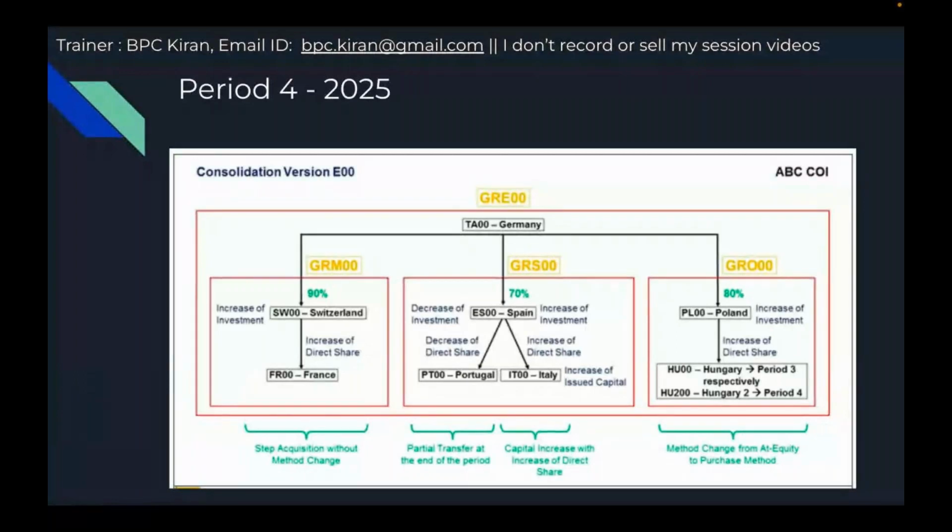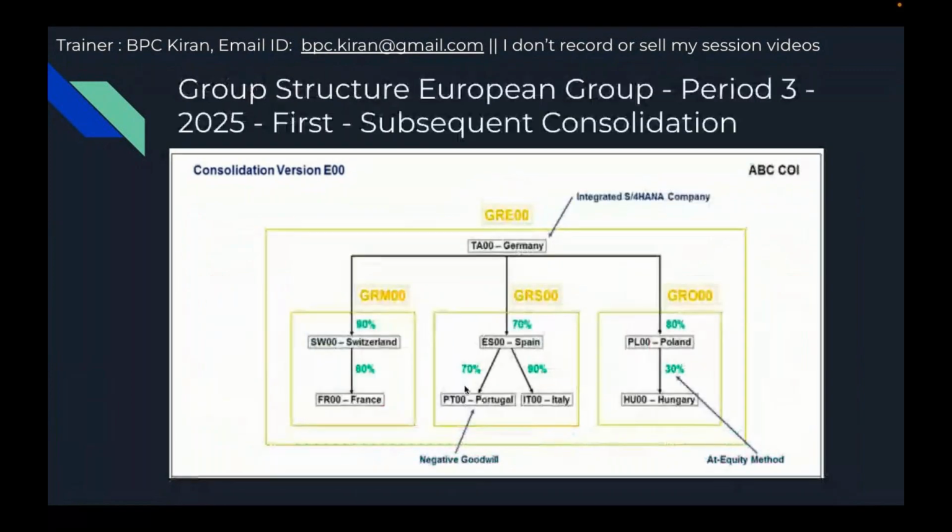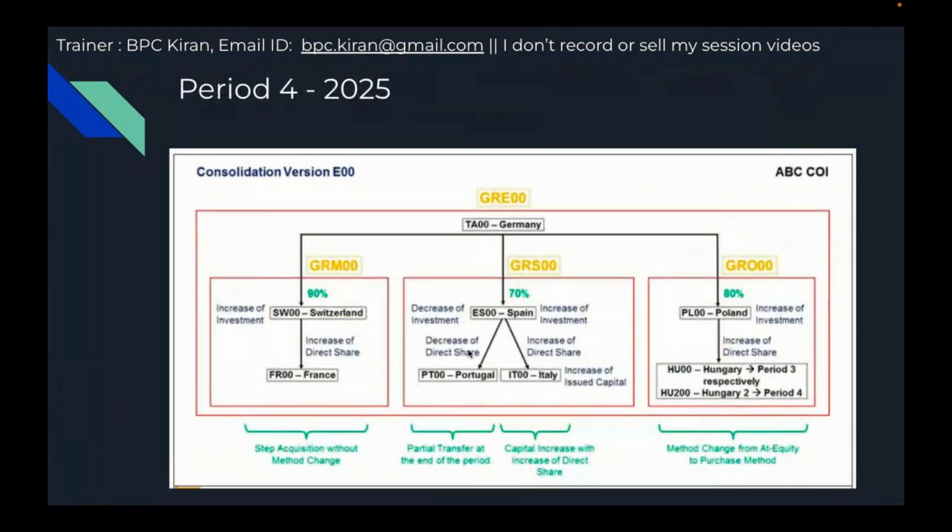And then partial divestiture, Spain to Portugal. The investment is 70%. Spain decreased their investment in Portugal, a decrease of direct share. From 70% to 50%, or 70% to 60%, I want to decrease my investment.